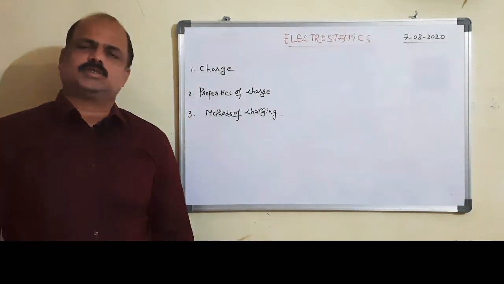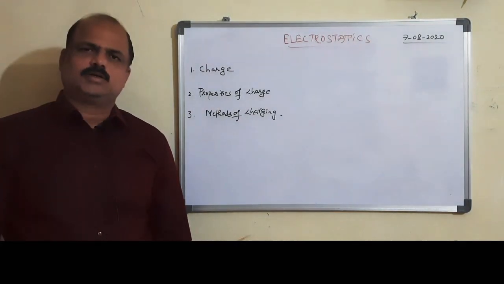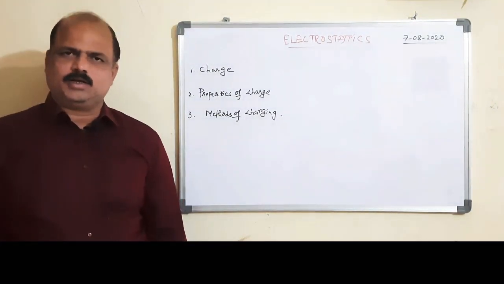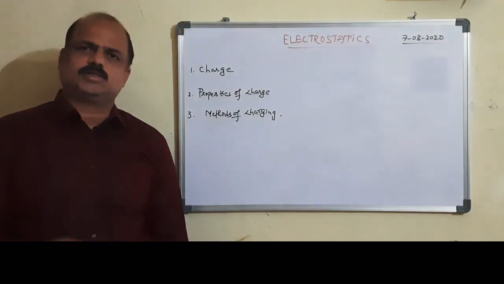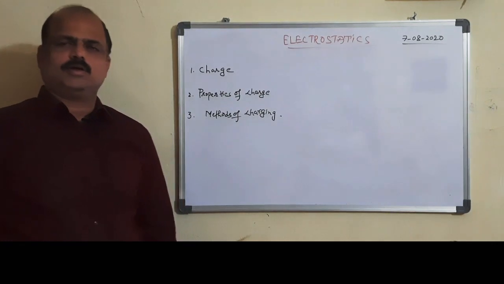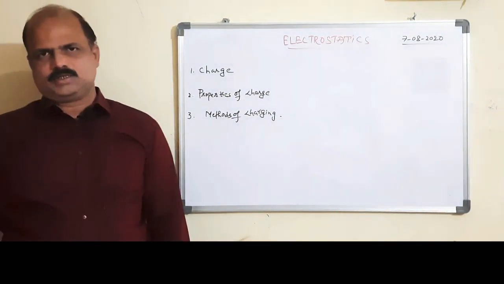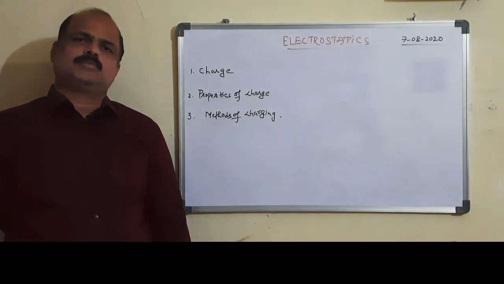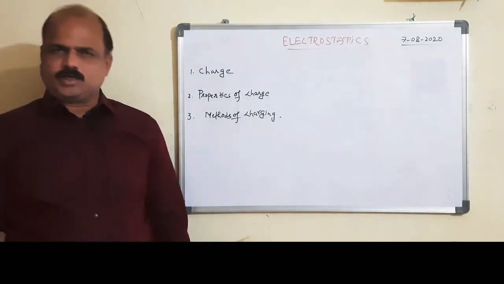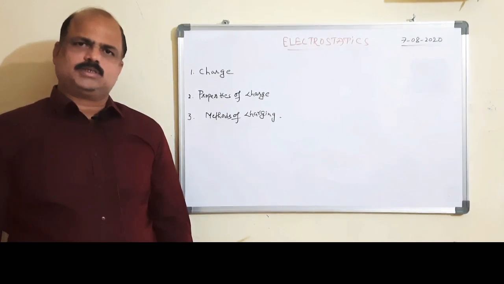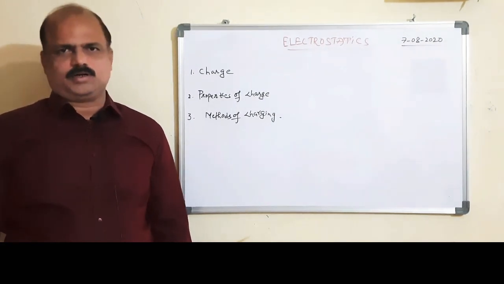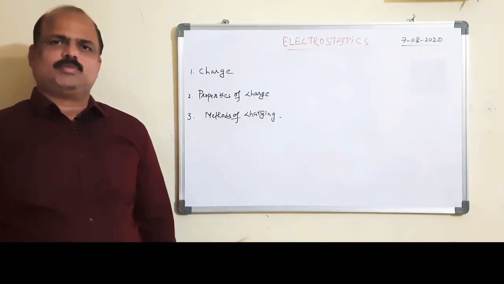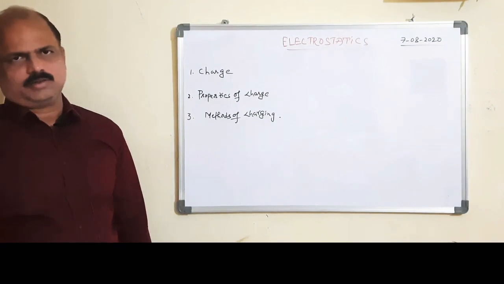Positive charge is concentrated at the nucleus, and negative charge, that means electrons, revolve around the nucleus. So for an isolated atom there is no net charge. That means the atom is electrically neutral.